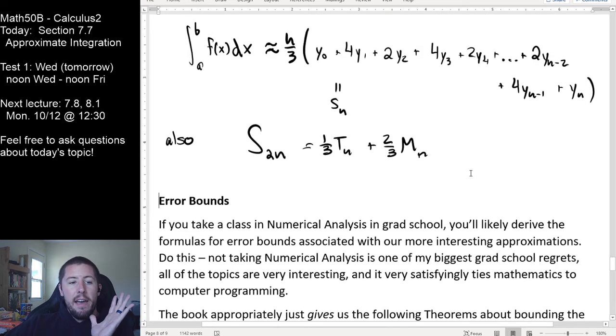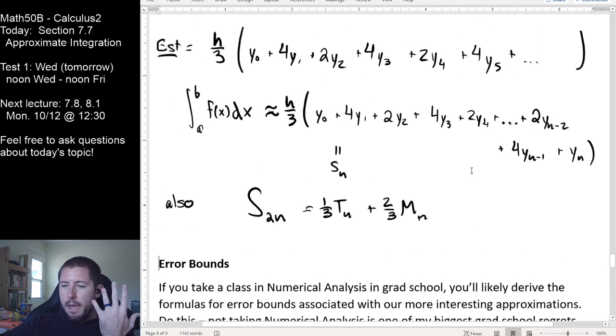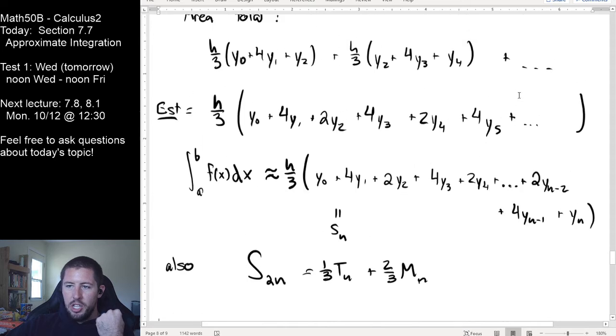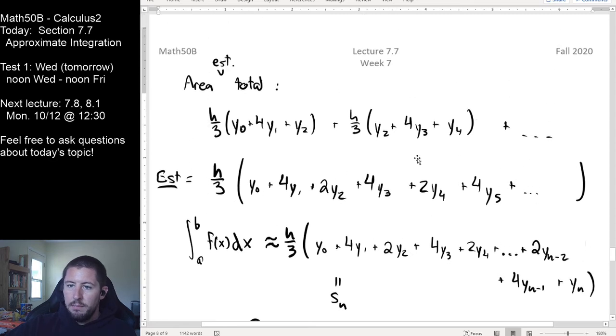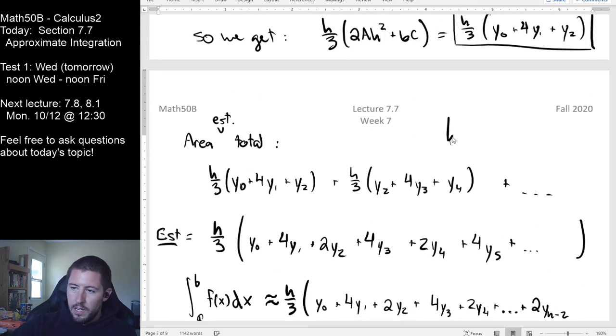So those are the 5 approximations that we want to be able to use here. And again, these are pretty easy to use. You just compute the x values of interest, use the x values to get the y values of interest, plug them in, and you've got an answer right there, where h is the same thing as delta x, remember. I should write this in here.